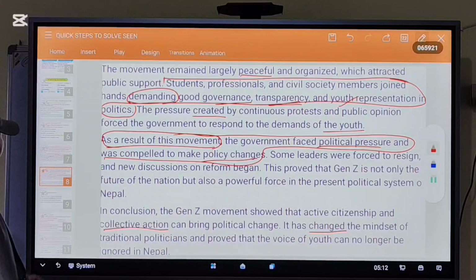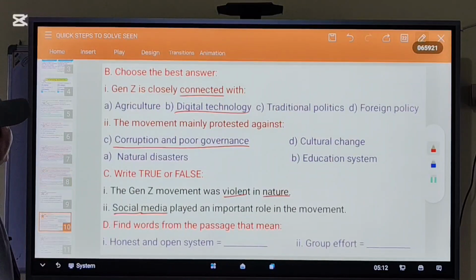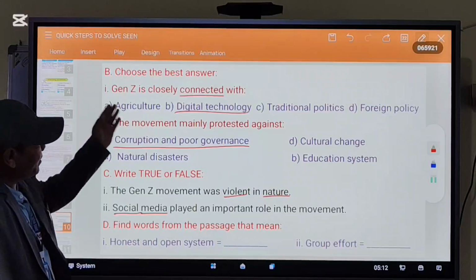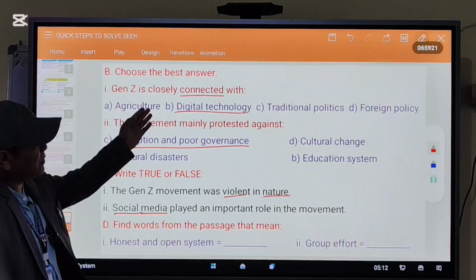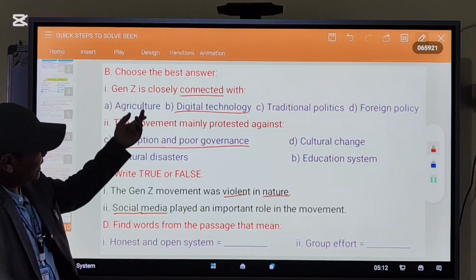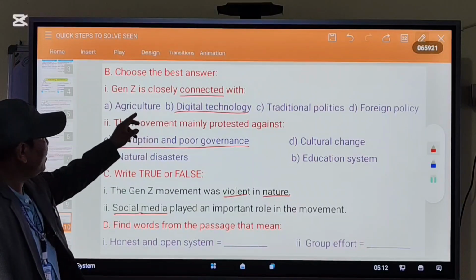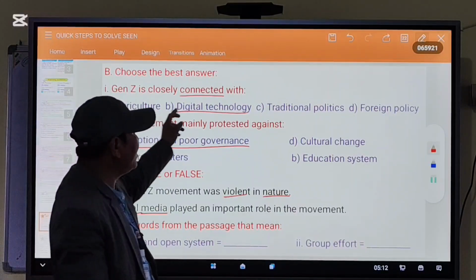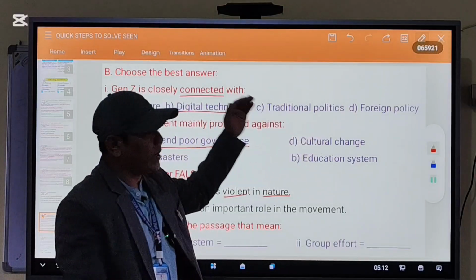Now, question number B, choose the best answer. Gen Z is closely connected with digital technology. You can guess the meaning. The word digital technology is repeated time and again. So this is not about agriculture, traditional politics, or foreign policy.